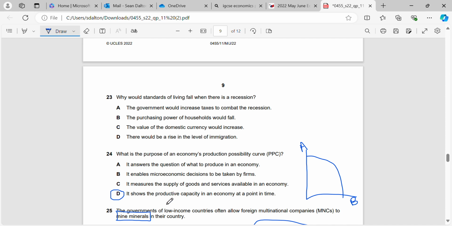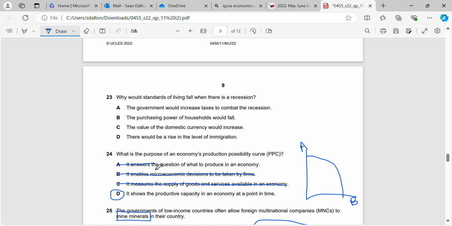So I think they should actually expand their definition of it there, what the purpose of it is. And any point along this curve shows the maximum level of output that we can have with the current level of resources that we have. So it doesn't measure supply of services. Goods and services would be measured by GDP. It doesn't measure firms. It's only looking at two goods, remember.